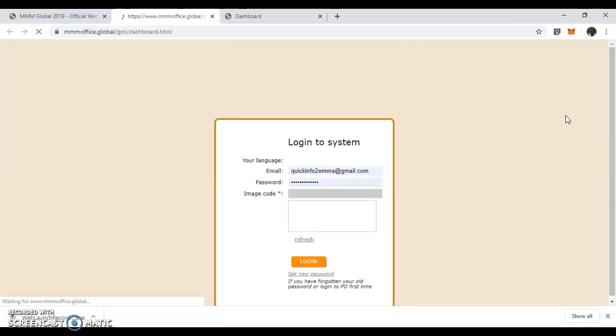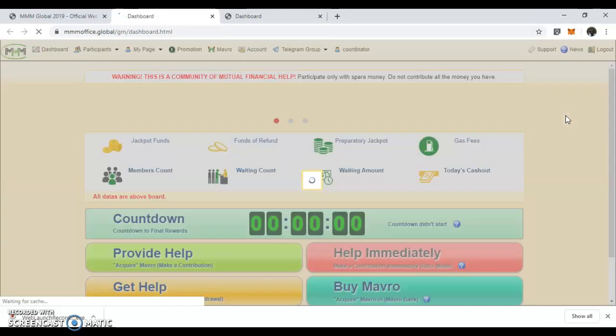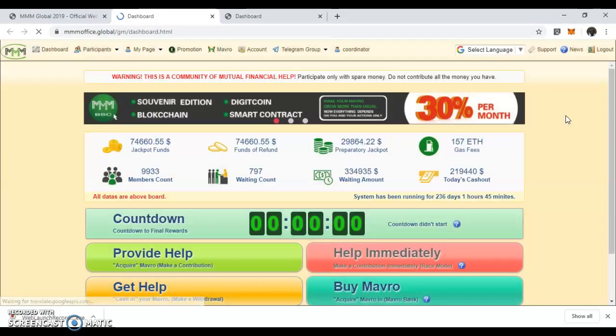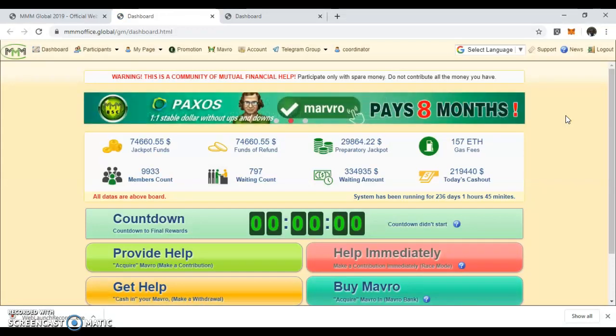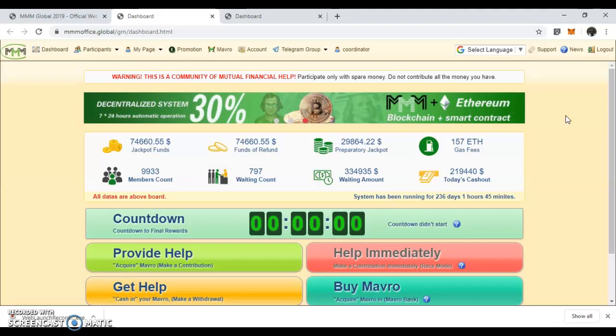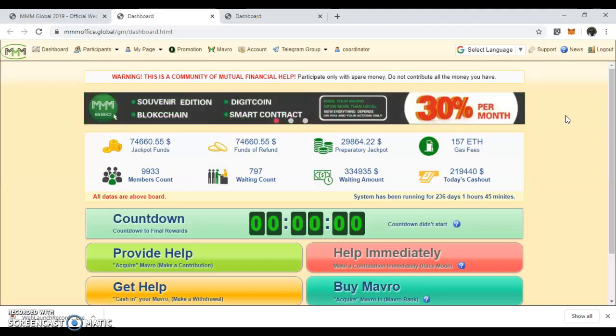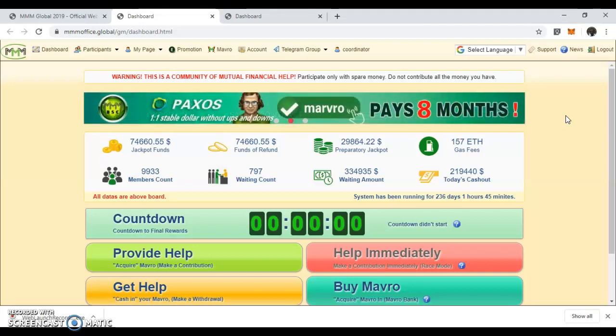Now, when you click on login, your account will open. This is the page I was telling you. Now this is the MMM BSc environment, the personal office of the participant, wherein you interact with MMM BSc.